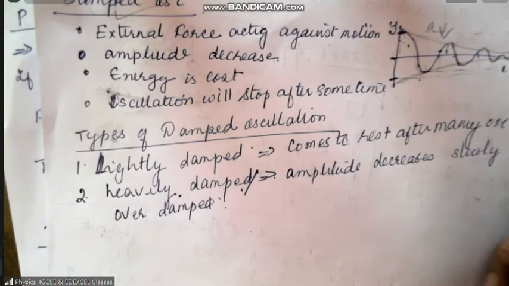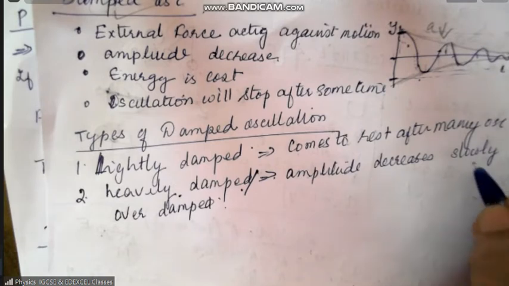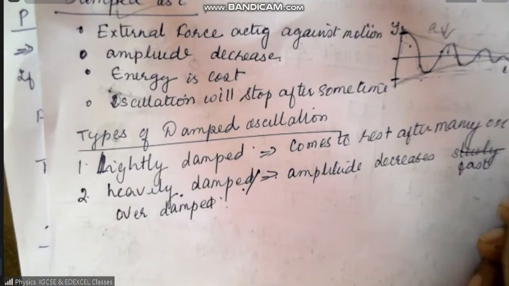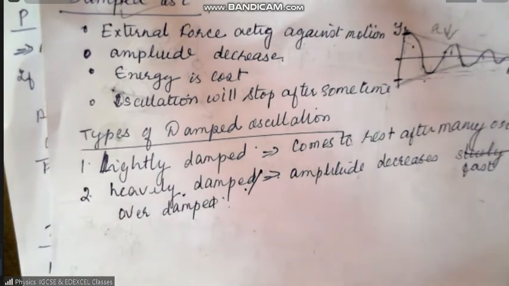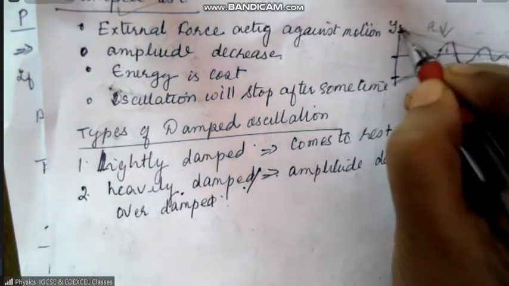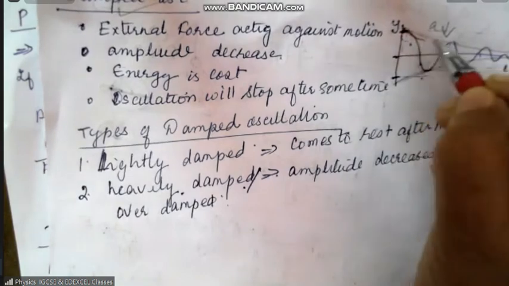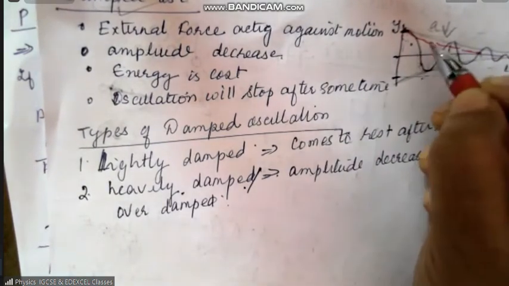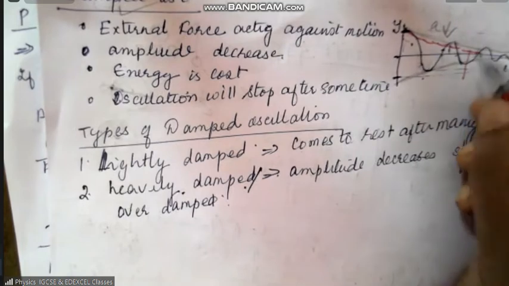Okay, for example, how will you draw heavy damping over here? You can see it here like this. It may not undergo many oscillations, but it follows a path like this, and it may come to rest over here, something like that. So this is heavily damped.